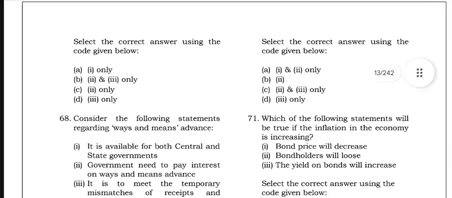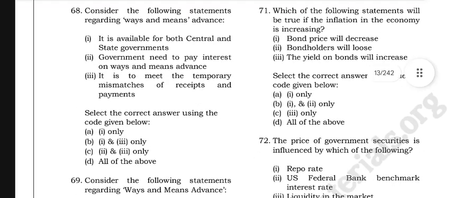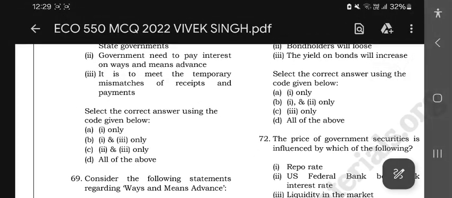Consider the following statements regarding the Ways and Means Advance. It is available for both central and state governments. The government needs to pay interest on the Ways and Means Advance. It is to meet the temporary mismatches in receipts and payments.